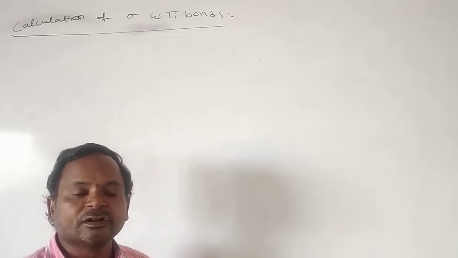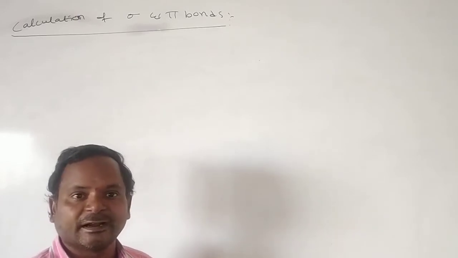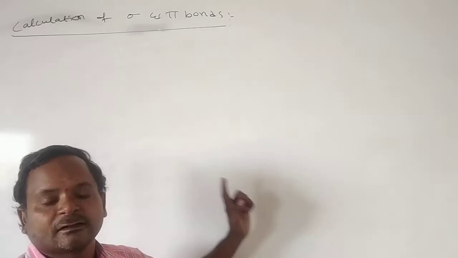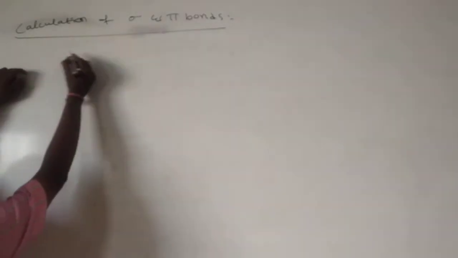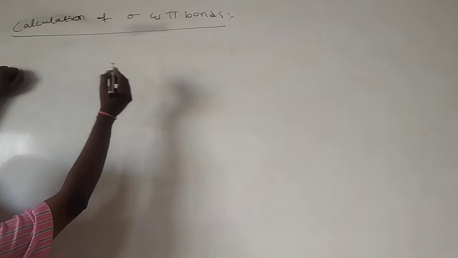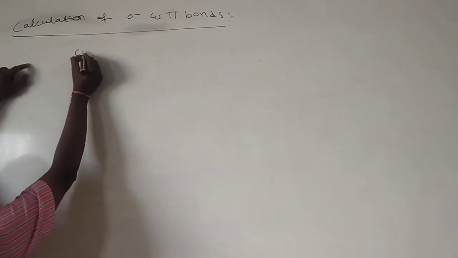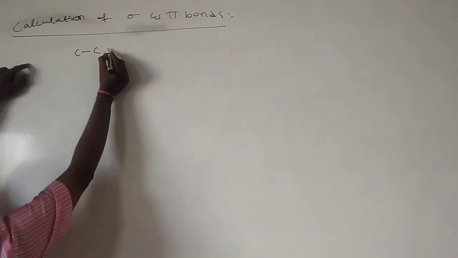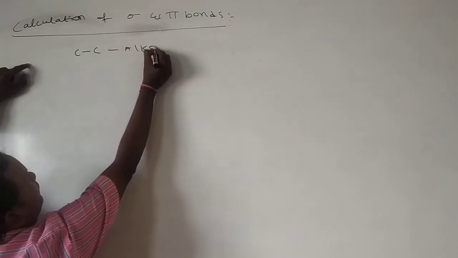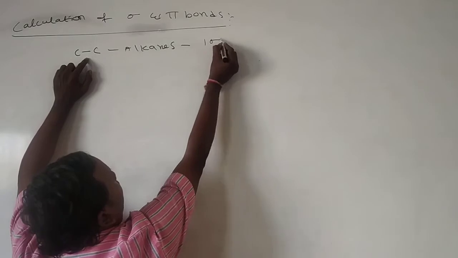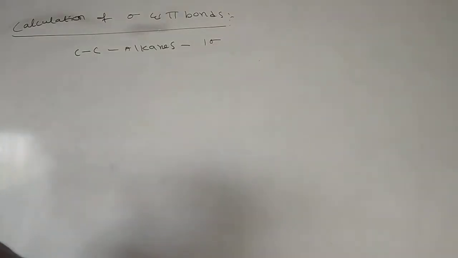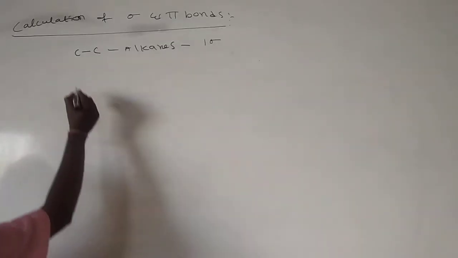Every molecule must have one sigma bond. After that, pi bond formation takes place. See here, in organic molecules, where a carbon-carbon single bond is there, we call them alkanes. In alkanes, there is only one sigma bond between two carbon atoms.